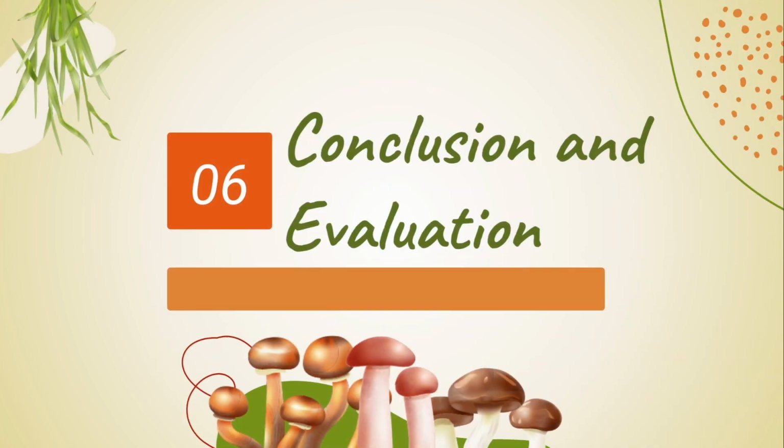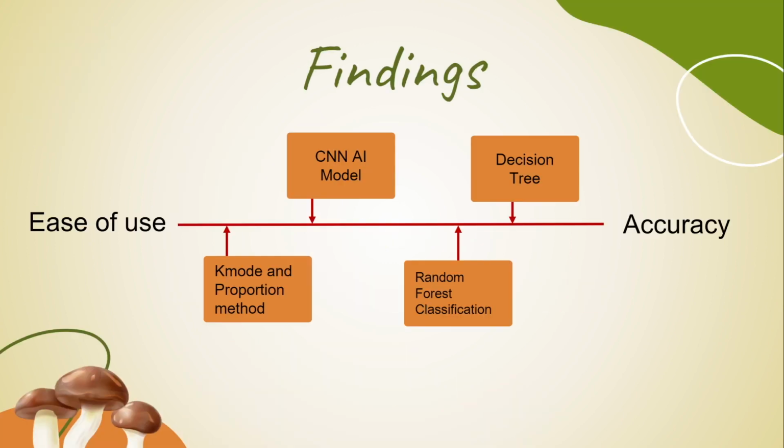Overall, both the random forest classification model and the decision tree model are good predictors of whether a mushroom is poisonous given a set of 22 characteristics, with 99% and 100% accuracy respectively. However, it is not as user-friendly as the convolutional neural network. The CNN AI model simply requires the user to input an image of the mushroom and can return the result with around 80% confidence level, while the machine learning algorithms will require the user to manually analyze and input 22 characteristics, easily allowing for human errors to occur.